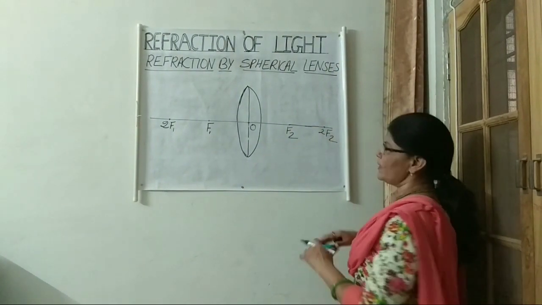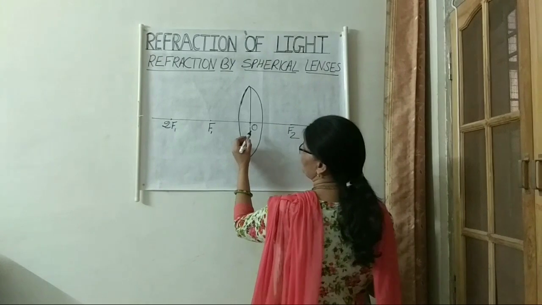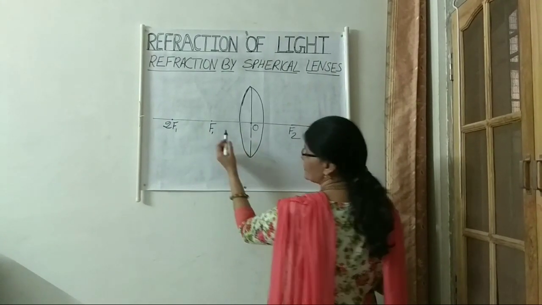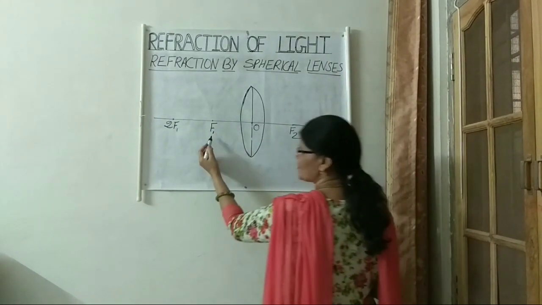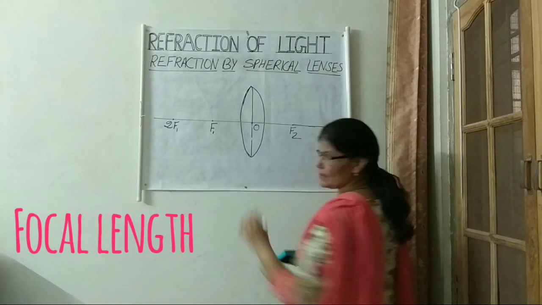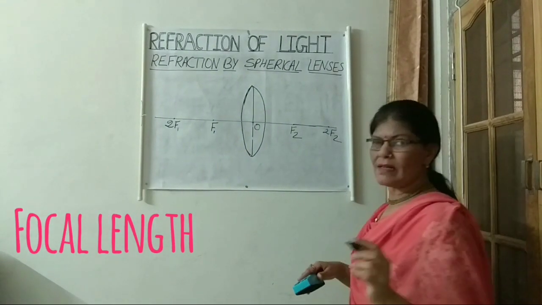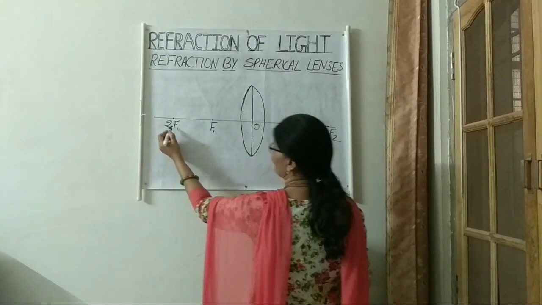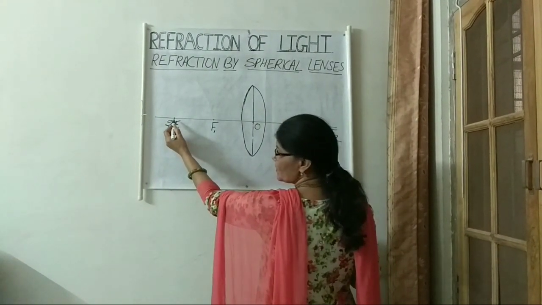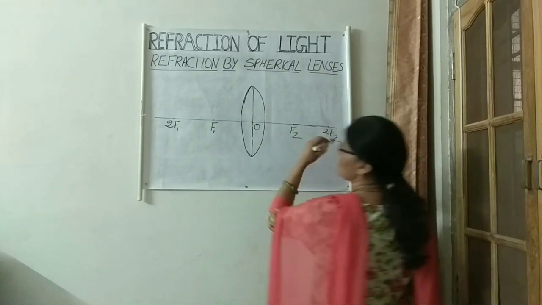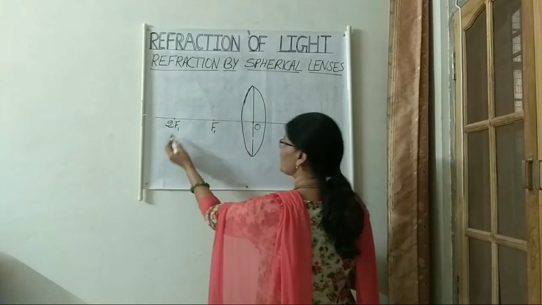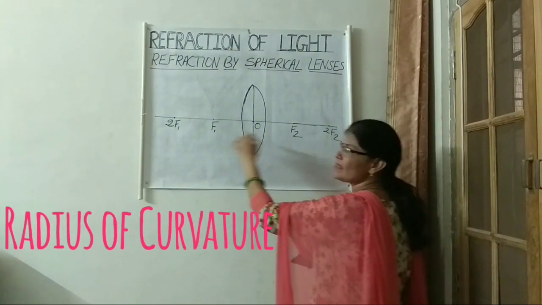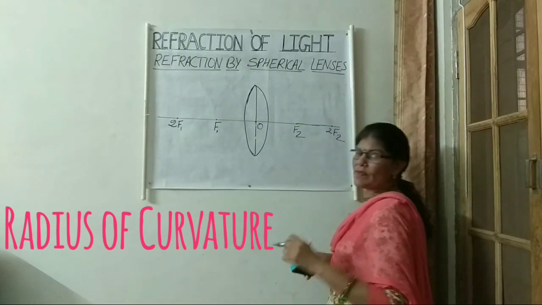The distance between the optical center and principal focus is called the focal length. This center of curvature, 2F1 or 2F2, and the distance between the center of curvature and the optical center is the radius of curvature, as we were doing in the case of mirrors also.